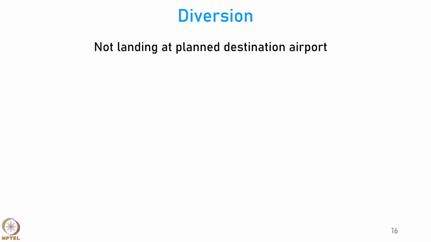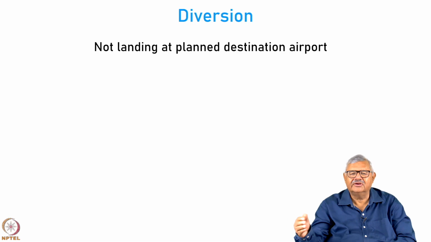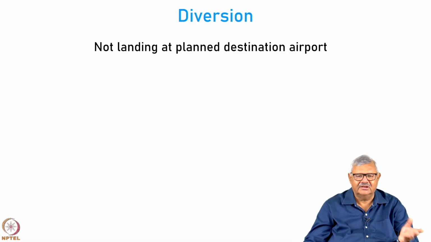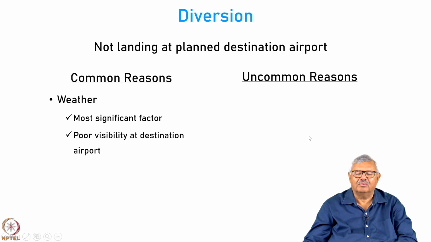Let us look at diversion. Now, diversion is not landing at the planned destination airport, but diverting to another airport because the destination airport is not available for a variety of reasons. There are many reasons, some of them are common and some of them are uncommon. The common reasons are weather. Most significant factor of diversion happens to be weather and poor visibility at the destination airport.